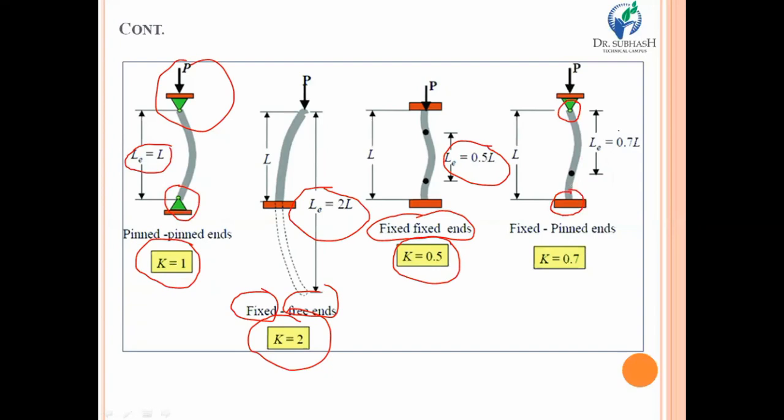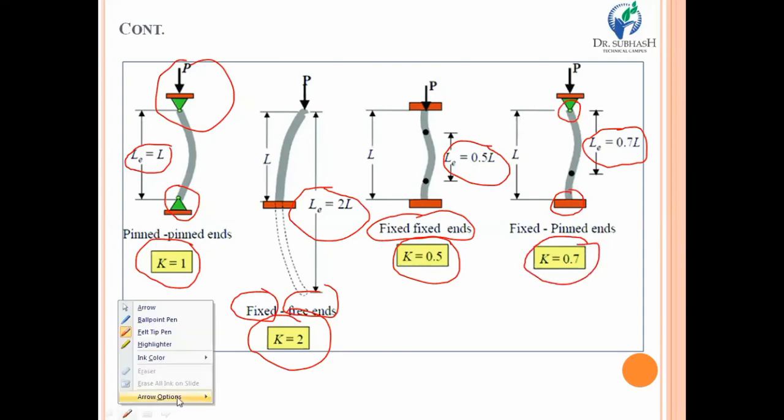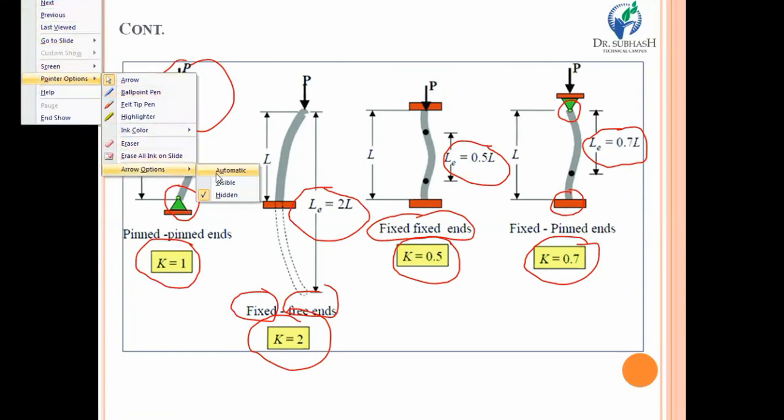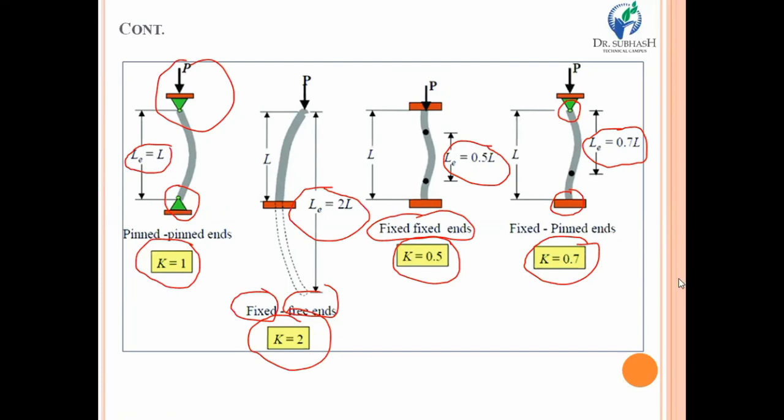At that time effective length is equal to 0.7 times the original length, and K is 0.7. So this is the column and its diagram, or we can say the condition of the column with respect to different end conditions.